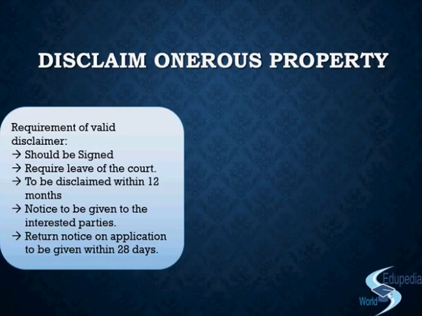This is a slide on your screen, and you can see we have 5 bullet points in the box. The first is that the disclaimer the liquidator issues will have to be signed and stamped by the liquidator. The liquidator will say that these are the properties. They prepare a long list of all the onerous properties and give a disclaimer that we disown these properties. We are not going to satisfy any further conditions of the contract. I am the liquidator of the company. I won't allow the company to move ahead with any of certain facts.